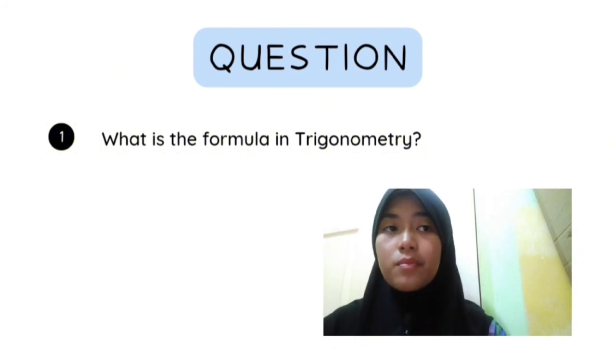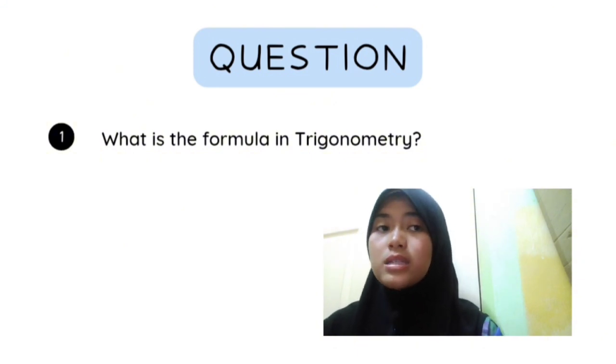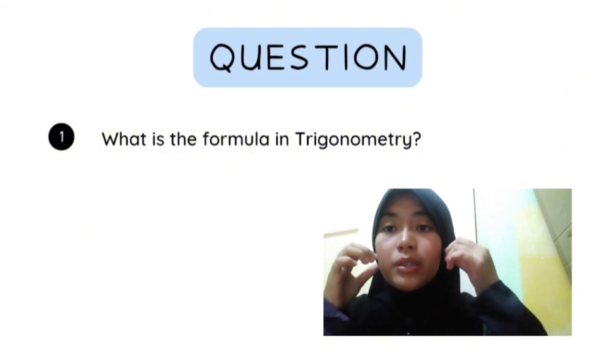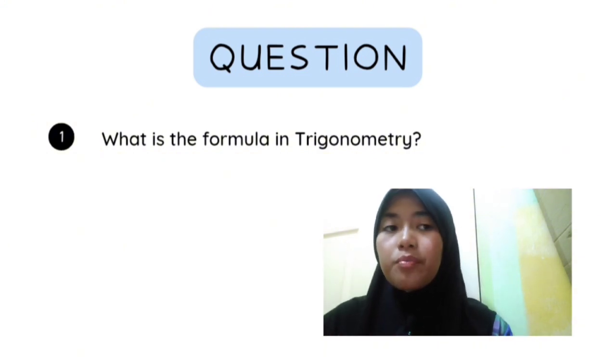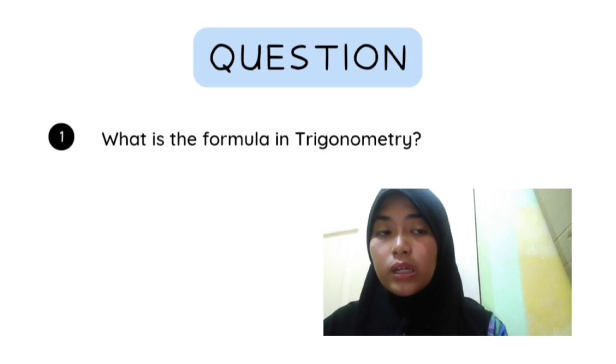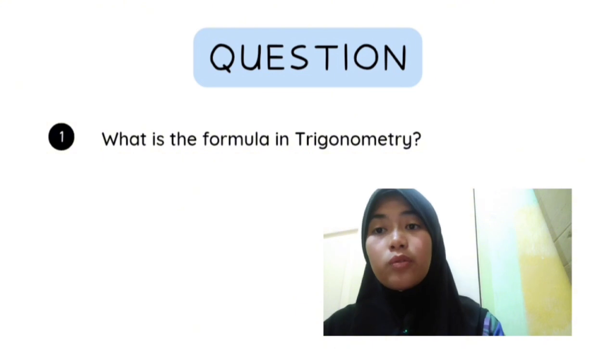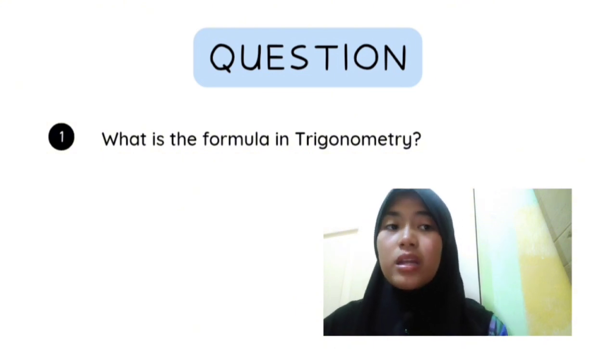And their reciprocals: csc equals 1 per sin, sec equals 1 per cos, and cot equals 1 per tan. There are also Pythagorean identities like sin squared theta plus cos squared theta equals 1. They are the core formulas.